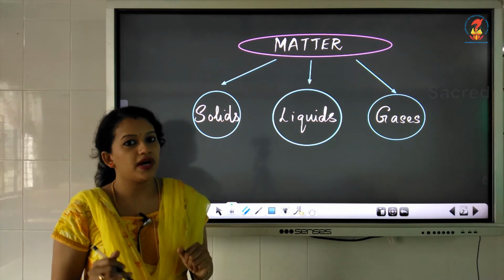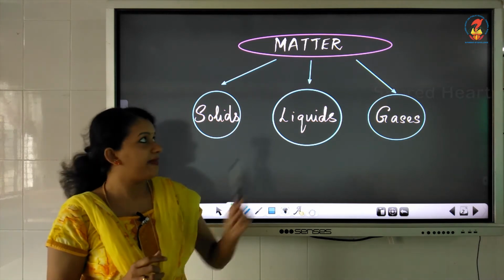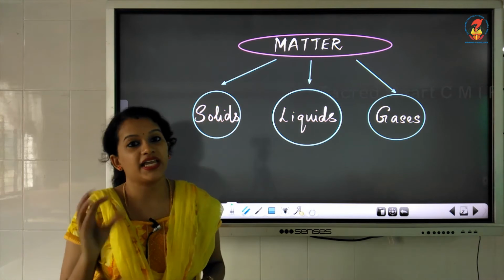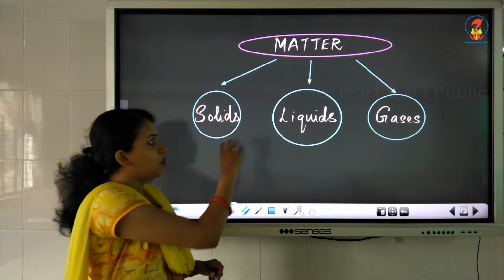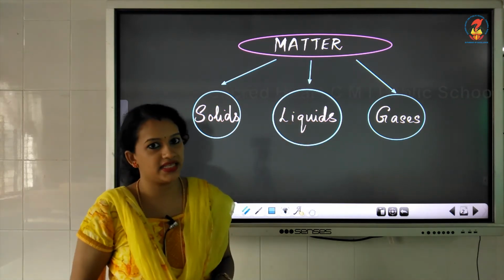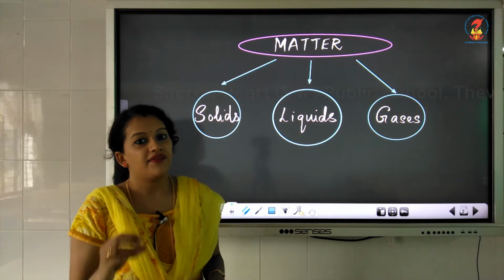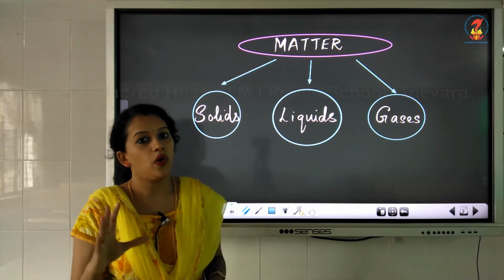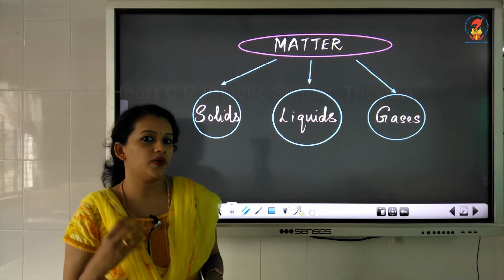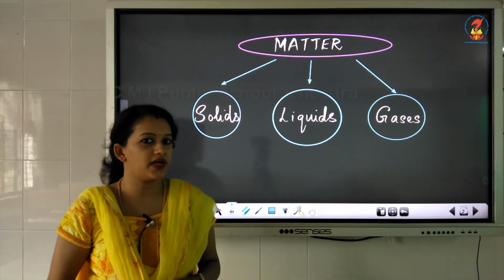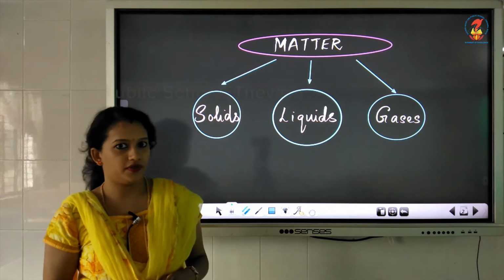And I have also said that matter is made up of tiny particles. No matter in what state it exists in, it has tiny particles. So all the matter that you see around is made up of tiny particles called molecules.